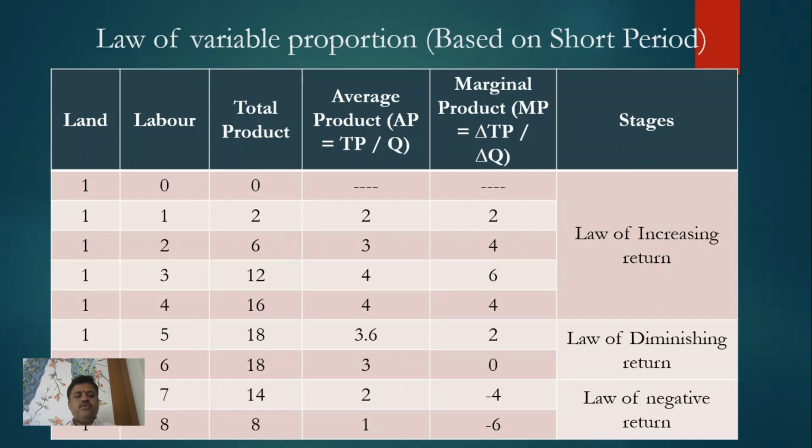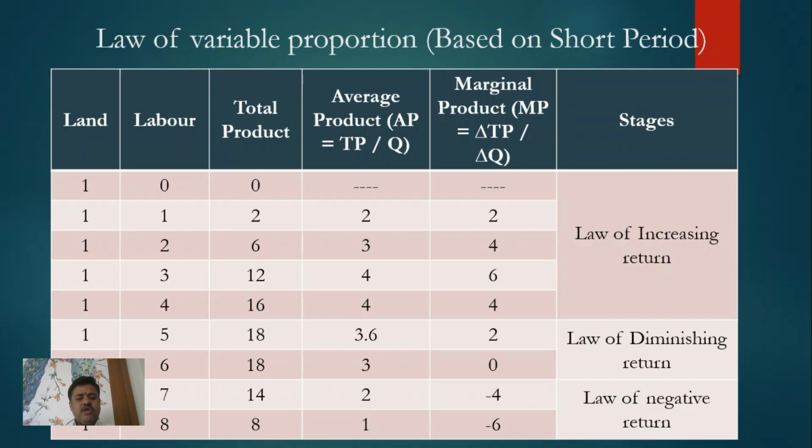First stage is up to the fourth labor. Now it is called as law of increasing return. Now why is it called law of increasing return? Because the first stage ends when our average product is maximum. Now our average product is maximum when labor is 4. This stage is called law of increasing return because as we increase the number of labor on the fixed factor, that is on land, our total product is constantly increasing, and this stage ends when average product is maximum.